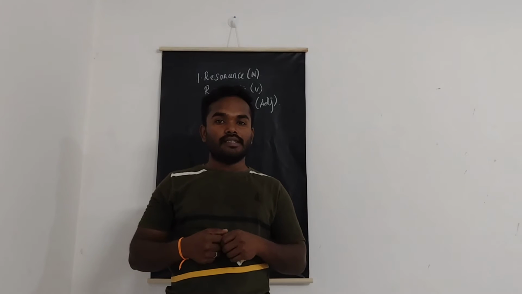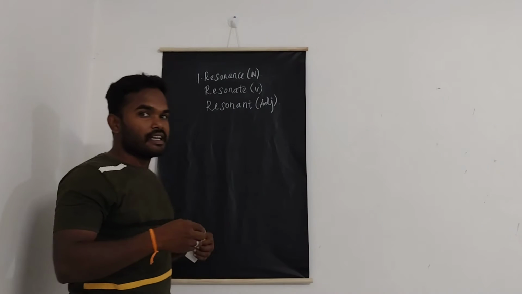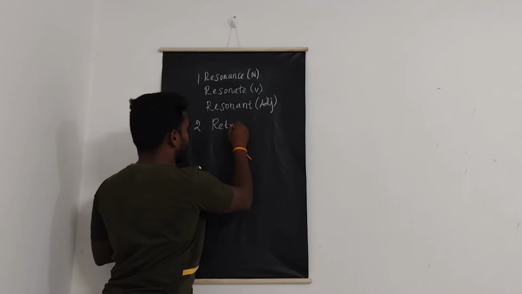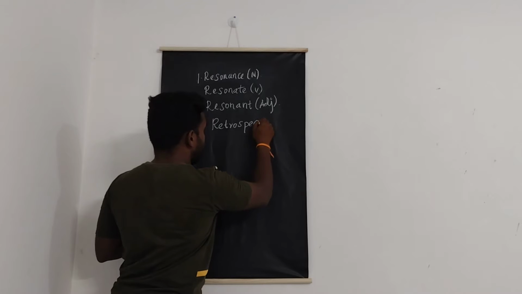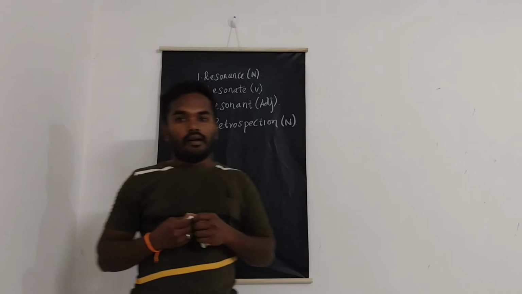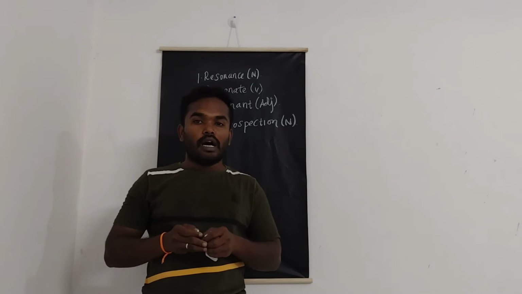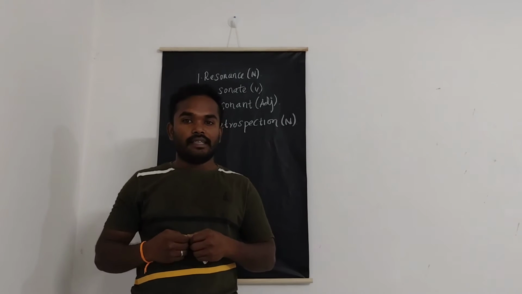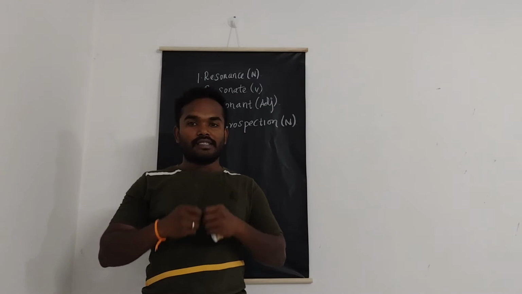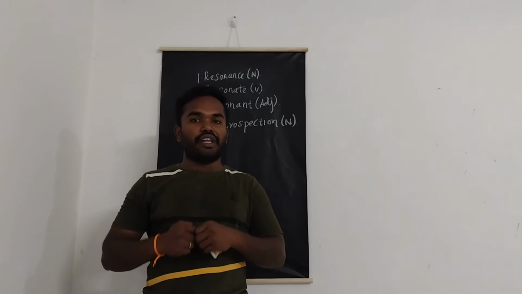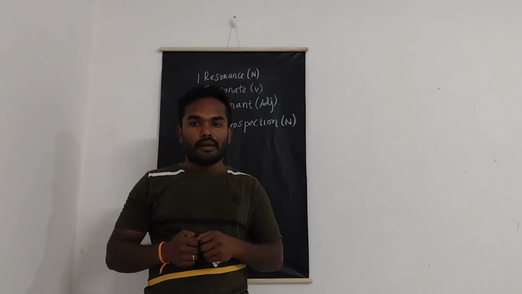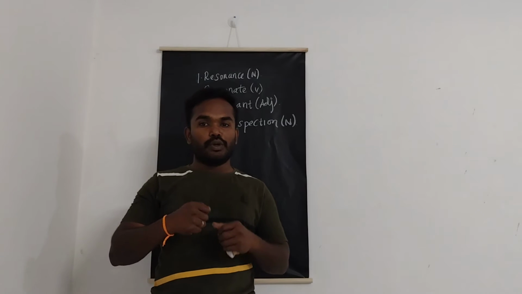The second word is retrospection. It is a noun. It means the act of thinking now about something that happened in the past. I have 2 example sentences for this as well. The first one is retrospection is in his nature. The second example sentence is in rare moments of retrospection, my mother would tell me about her childhood.